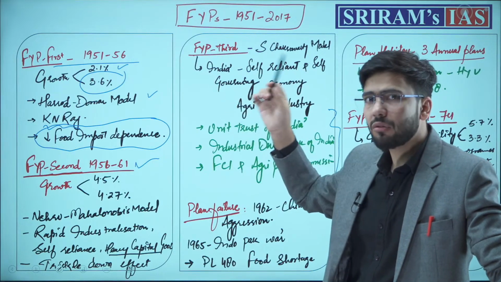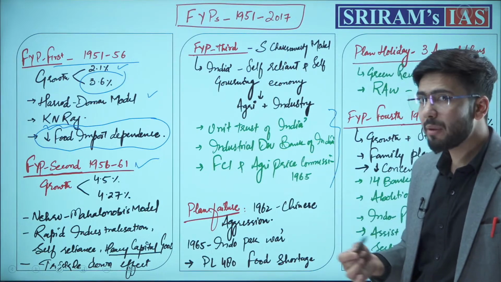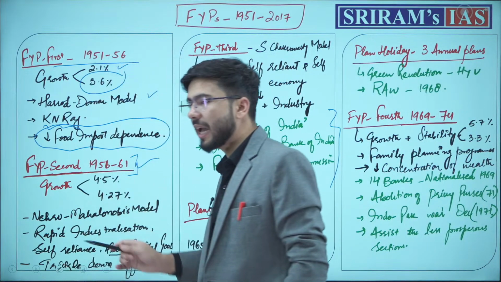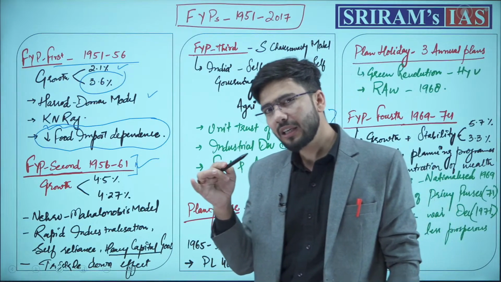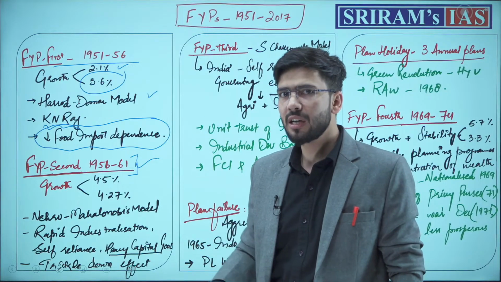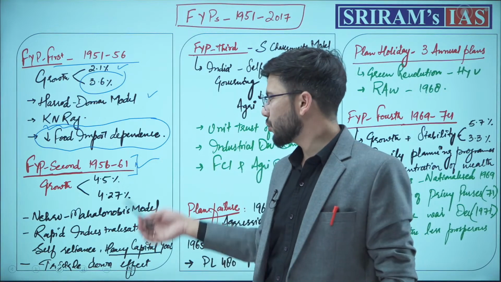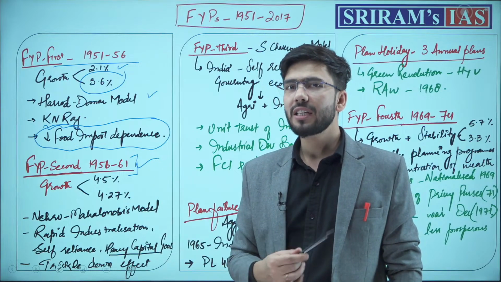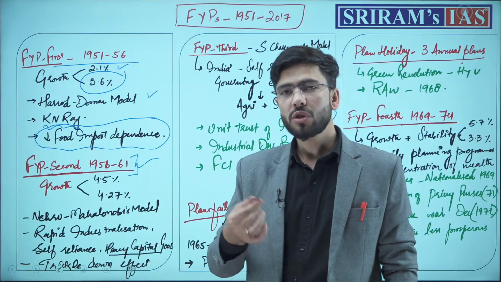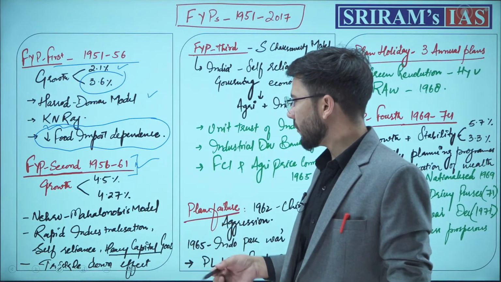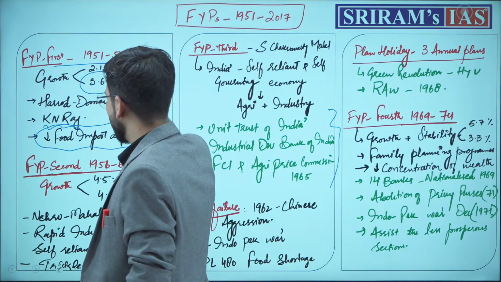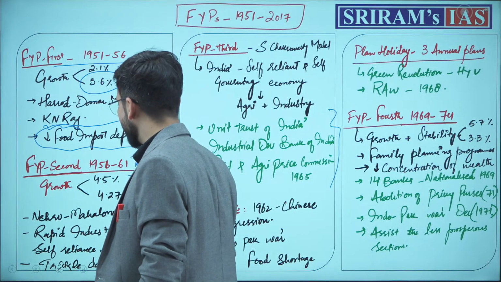I just got that question hit so that you remember how we need to analyze each of these plans and understand what were the key impacts, key objectives, key achievements or key initiatives which we have taken in these 5 years, so that we arrange them in chronological order and remember what were the reforms in the post-independence era of India.